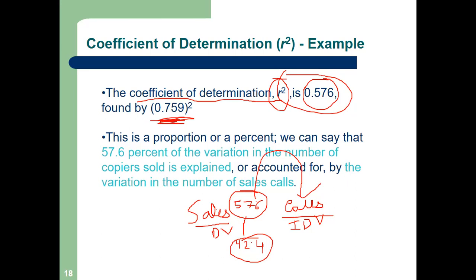Yes, sir. Can you please repeat the question? I will repeat my question. We have understood from coefficient of determination that 57.6% of the variation in sales can be explained by the calls. Where is the rest 42.4% variation? Who will explain this?